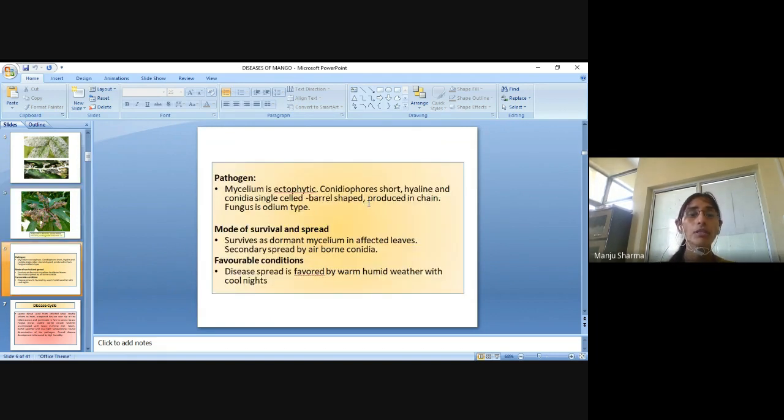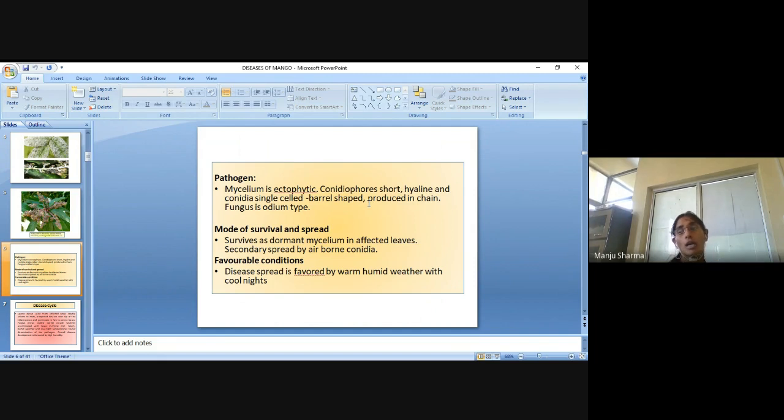The pathogen's mycelium is ectophytic. Ectophytic means the mycelium is on the surface of the host, only on the outer surface.